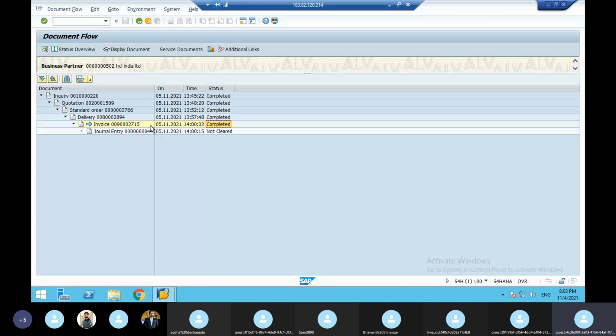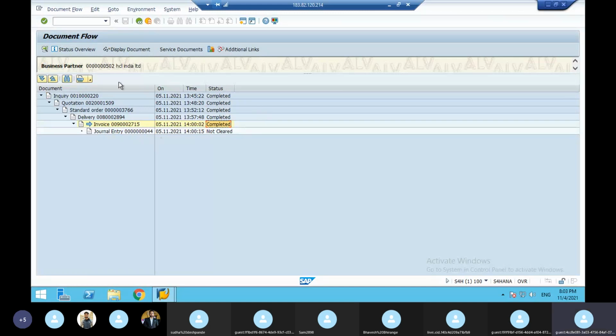See here, our SD things are perfect. Here, complete means implementation is successful, configuration is successful, customization is successful. As an SD consultant, your implementation is successful. As an end user, creating all these transaction codes is also completed. Everything complete means implementation is successful.